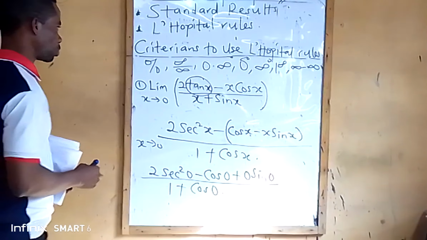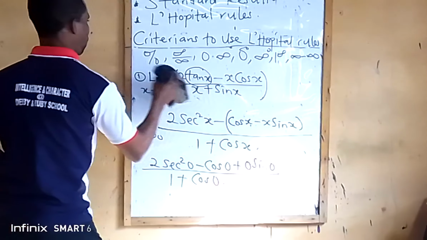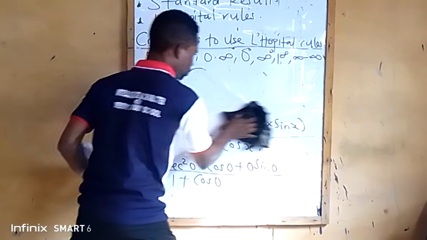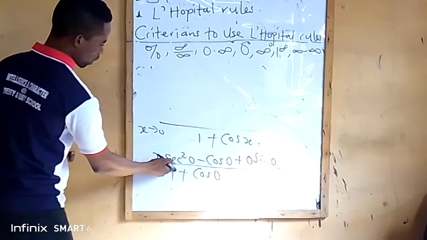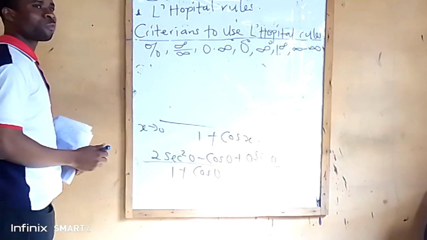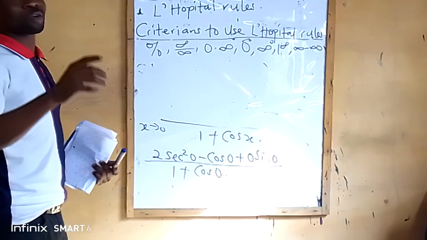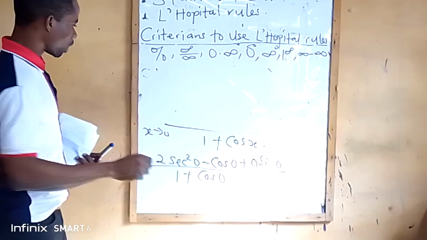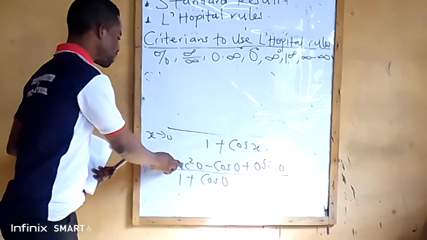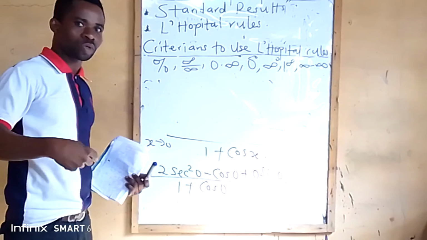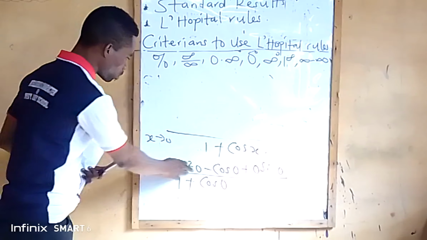Now I've substituted everything. Now what are we going to have? That means sec square 0. Sec is the inverse of cos, 1 over cos. Cos 0 is 1, so sec 0 is also 1.